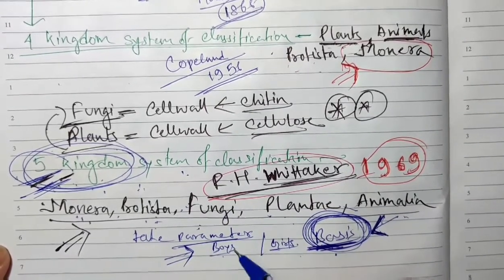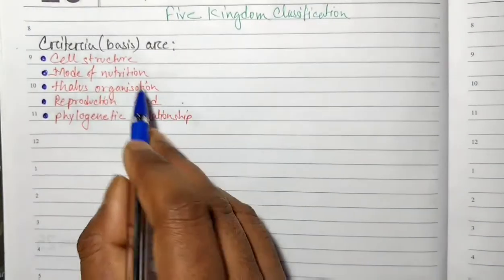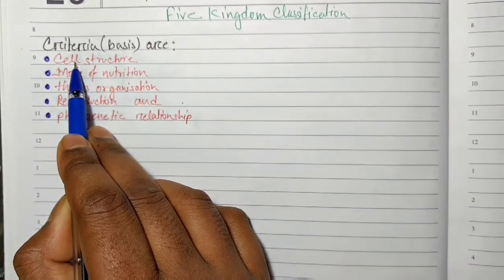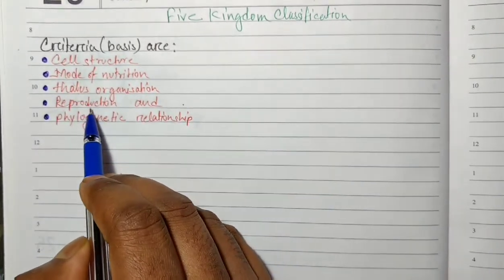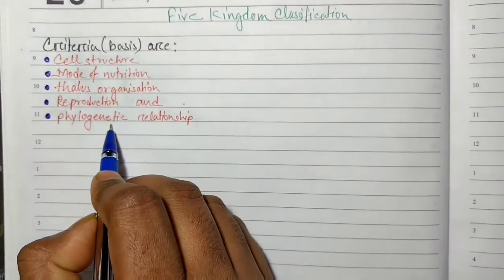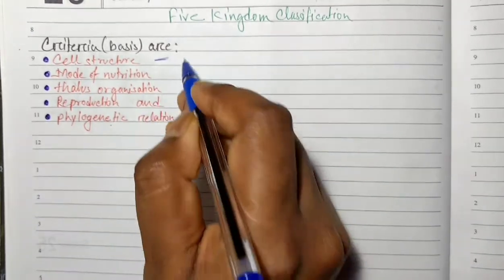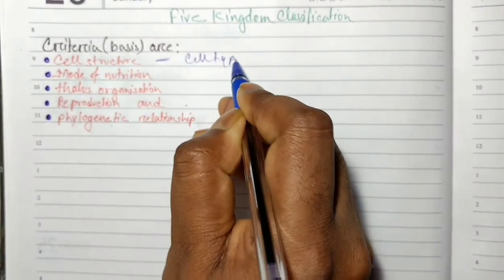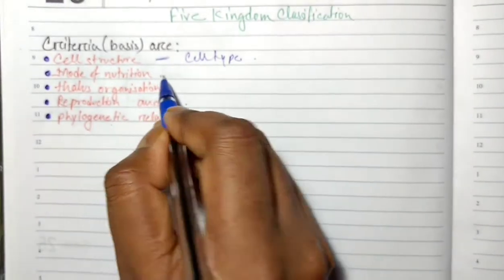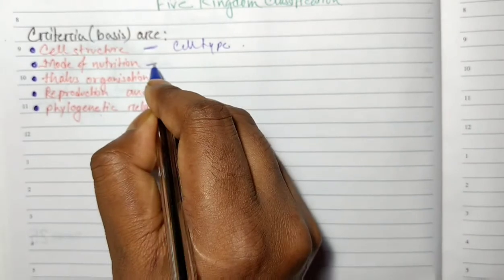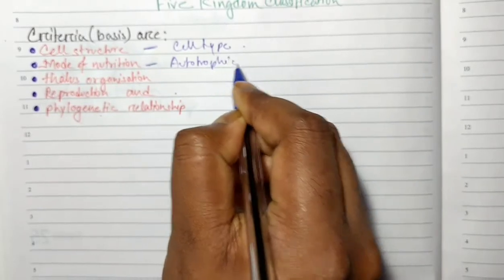So now let's see what are the basis of this 5 kingdom classification. The basis of 5 kingdom classification are: first is cell structure, then mode of nutrition, then thallus organization, then reproduction and phylogenetic relationship. We need to understand one by one. The cell structure basically depends on cell type, whether it's prokaryotic or eukaryotic, or the cell wall structure, and then the mode of nutrition, whether it's autotrophic or heterotrophic, and this